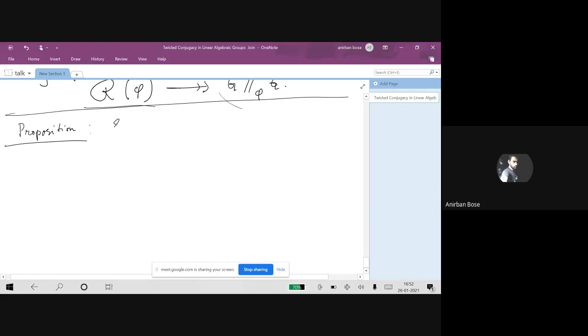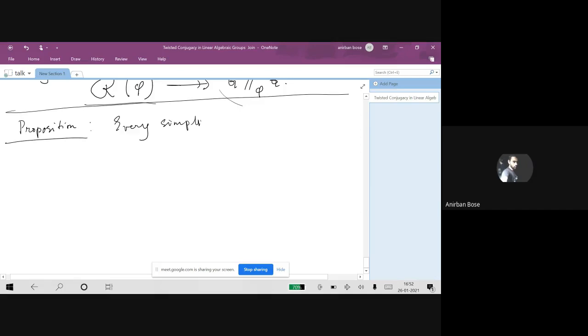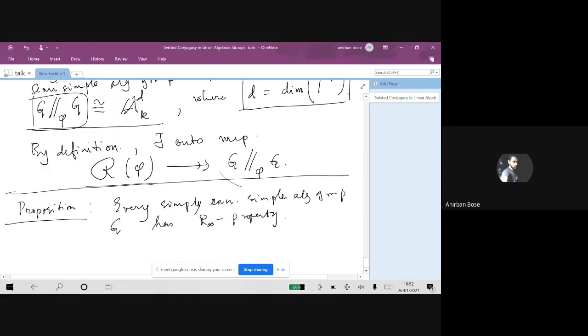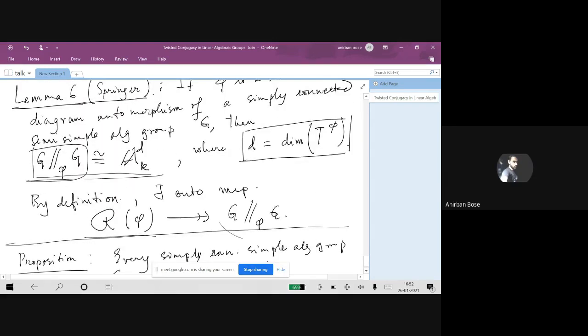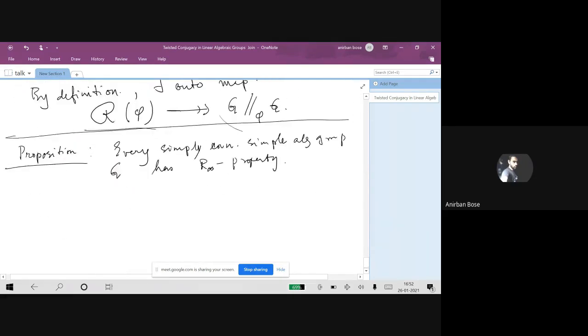So every simply connected simple algebraic group G has R infinity property. For this, we make use of this particular isomorphism directly.